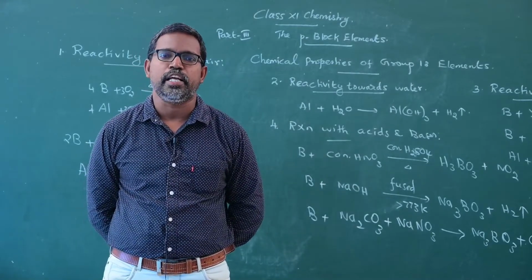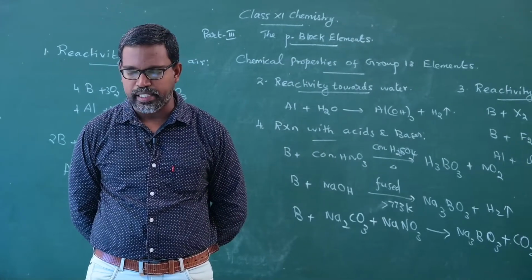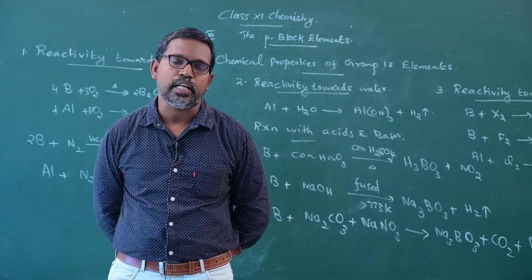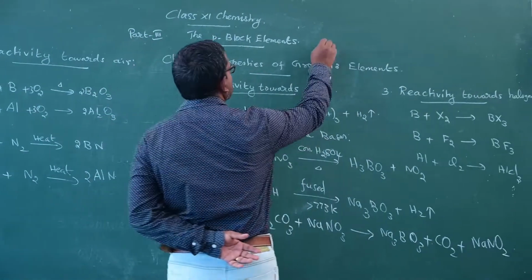Aluminum reacts with concentrated nitric acid. It is passive in nature. It gives aluminum oxide, Al2O3, and nitrogen dioxide.